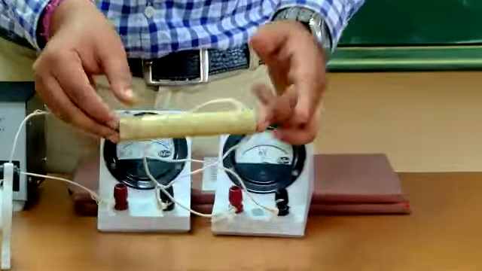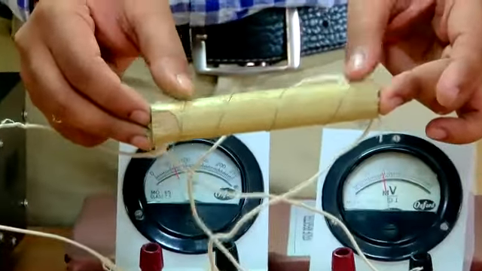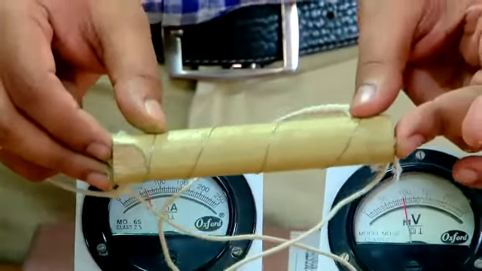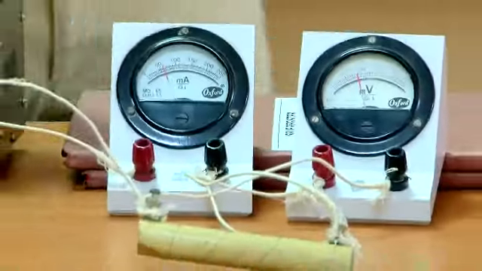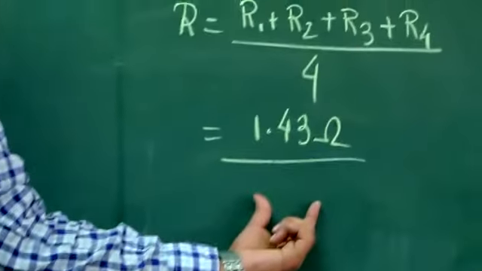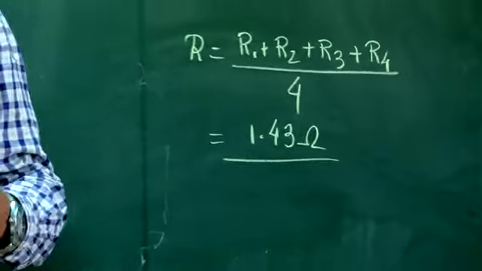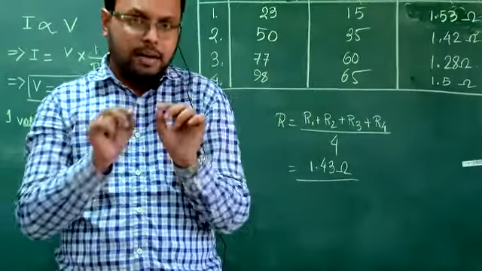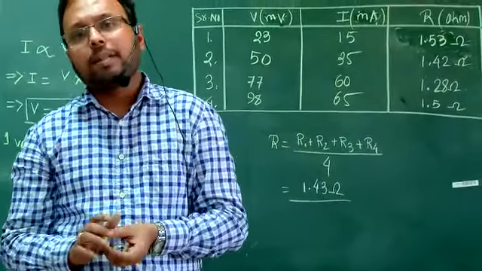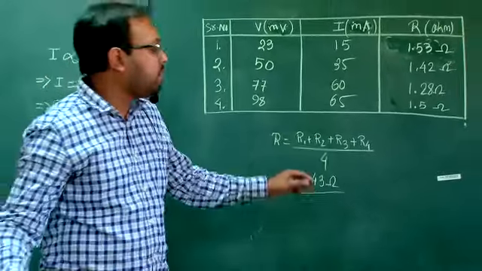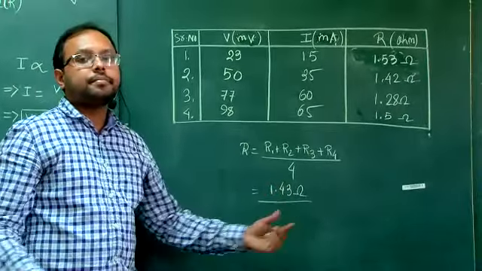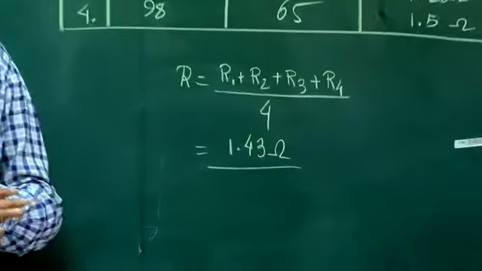The resistance that I have given is 1.5 ohm. But theoretically, how much am I getting? 1.43. So it is nearly the actual result, but not exact. Some defect has happened. Can anyone tell me the probable reason for this small fluctuation of the result?